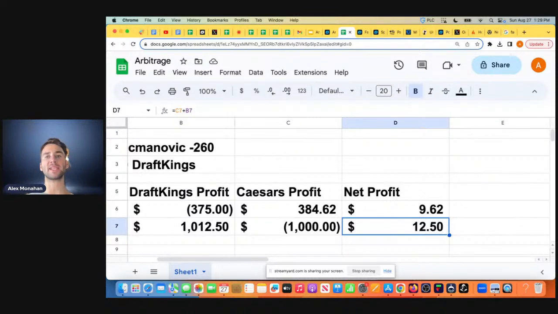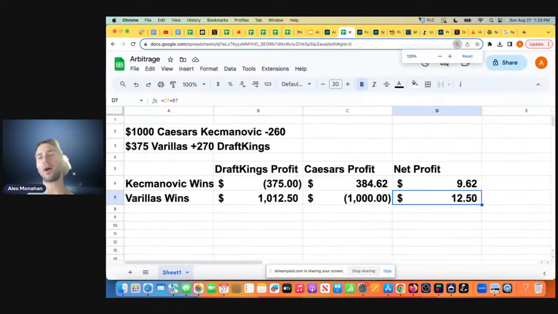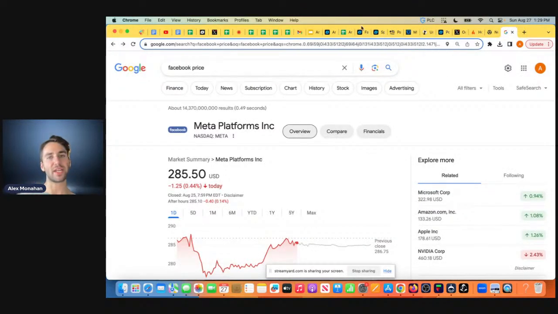It's kind of like buying a stock for $10 from your friend and then selling it to another friend immediately for $11. You make a risk-free profit of $1. You're not taking an opinion on whether that stock is going to go up or down. You're just making that risk-free profit due to this discrepancy in pricing, right? And again, this isn't possible in the stock market. It's way too efficient, right?